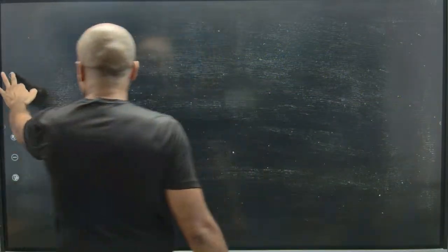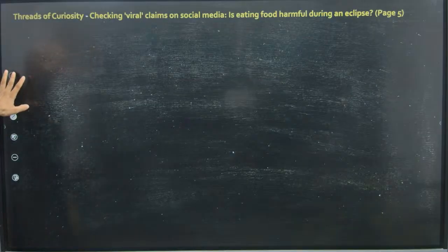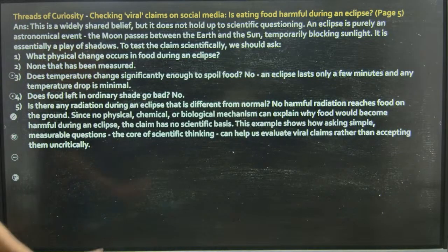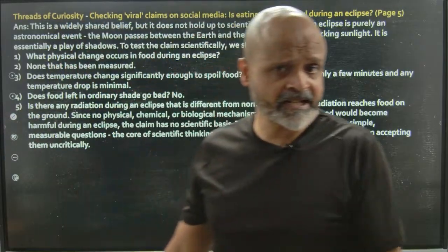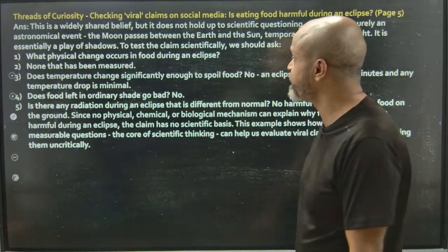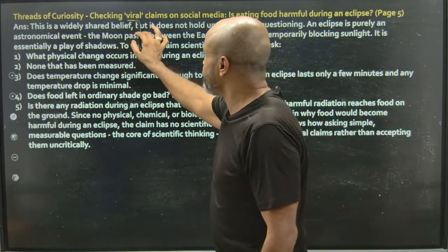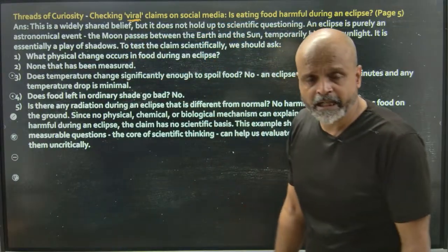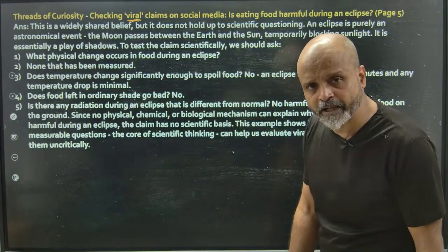Okay. Let's move on. Threads of curiosity. Checking viral claims on social media. Is eating food harmful during an eclipse? We have discussed this question. We will again discuss this because it has come as a question in NCERT. So there is a viral claim that during eclipse you should not be consuming or maybe even cooking food.